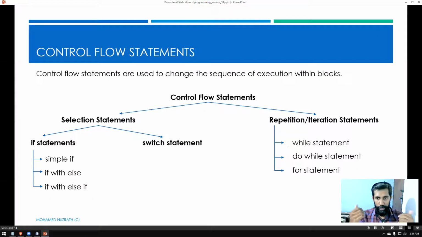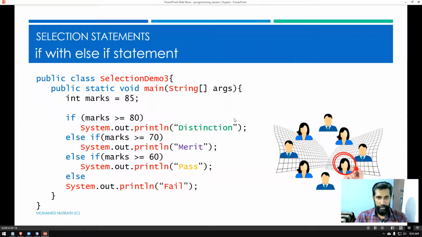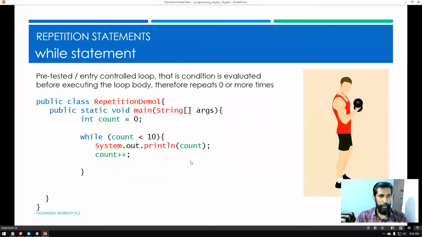I'm going to teach you how to use these, and I will give you time to practice as well. After that, we can take some questions. Okay, let's get started with that part. So here, these are selection statements. Here we have the repetition statement part.